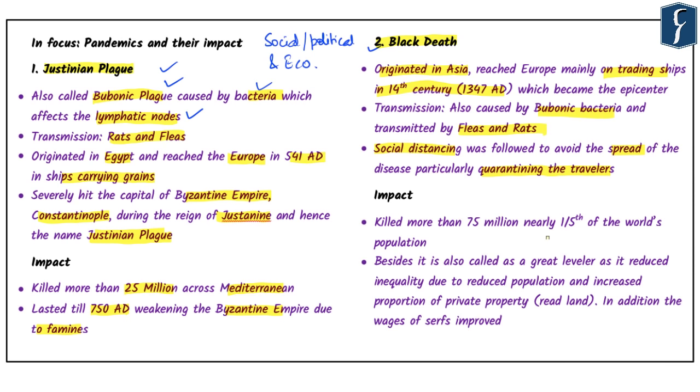This particular disease, that is Black Death, had huge impact on human history, and 75 million people, that is around 20% of world population, was killed by this disease. Now, when we talk about Black Death, it is also called a great leveler as it reduced the inequality due to reduced population and increased proportion of private property, that is land, in addition to wages of serfs improved.